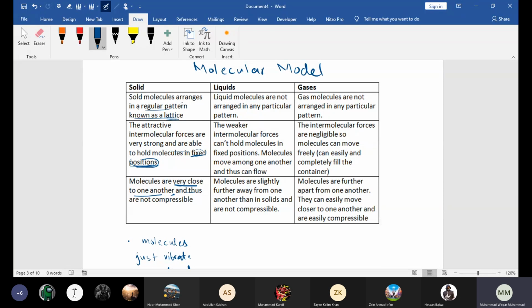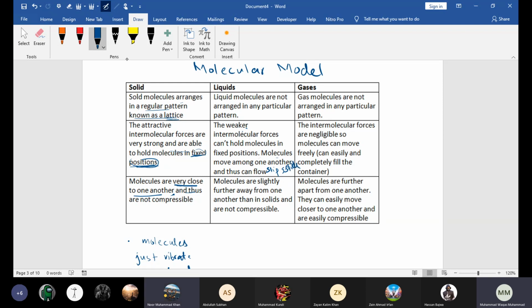They are loosely held together, and the intermolecular forces, the forces of attraction between the molecules, are weaker than those in solids. So they are not strong enough to hold the molecules in fixed positions. The molecules move among one another, or what we simply call slip and slide.